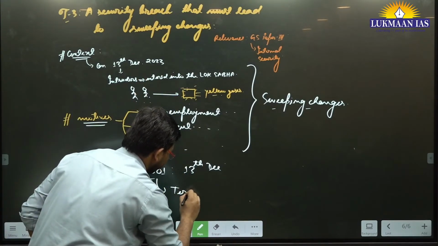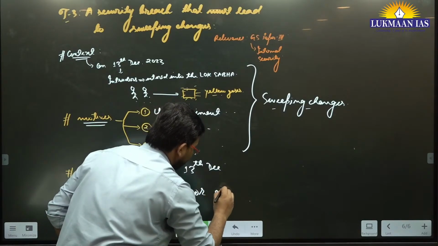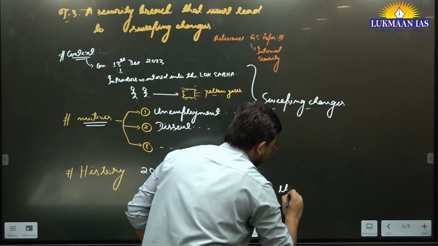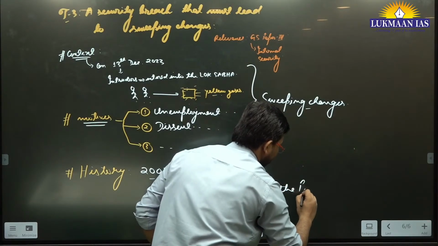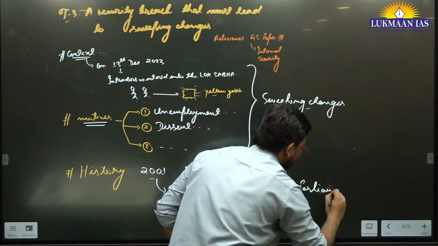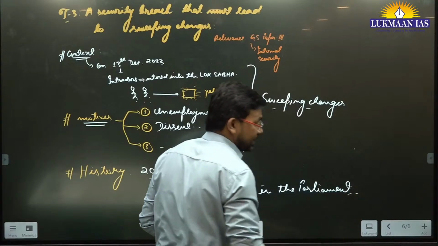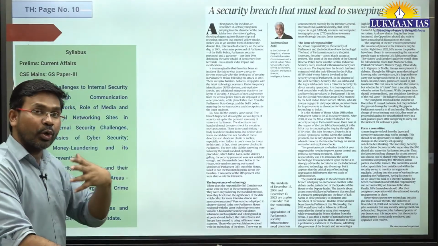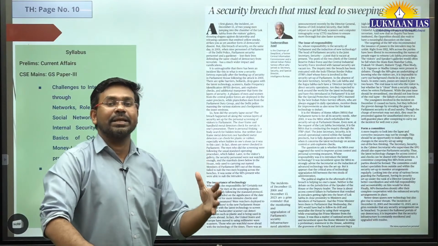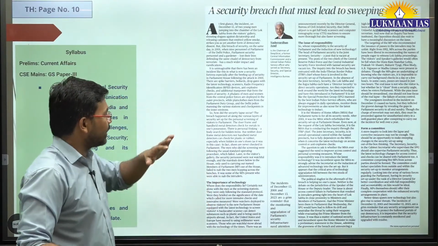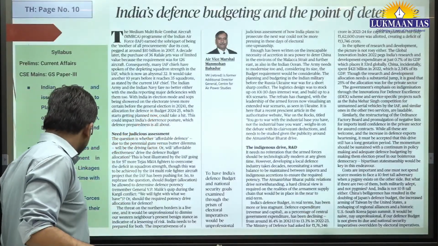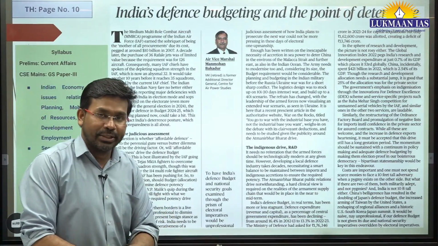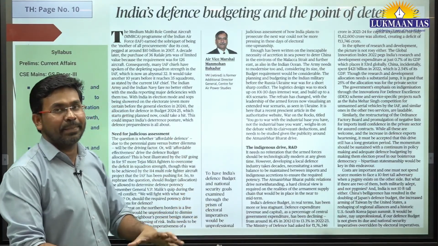That terror attack happened in the previous parliament building, but since they have shifted buildings, they should make sure that not only the Lok Sabha but the Rajya Sabha also remains intact from any kind of security breaches. It should have enough deterrence capacity.